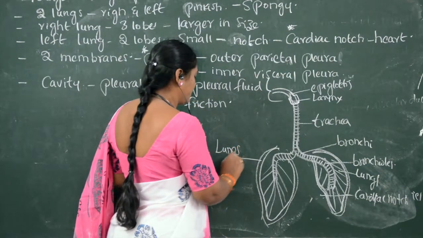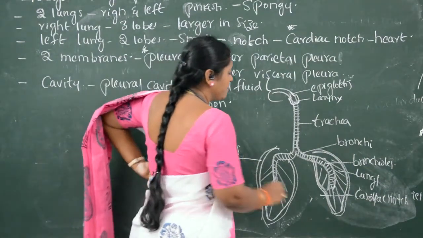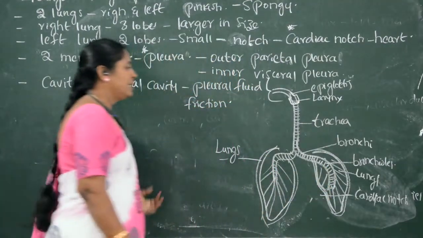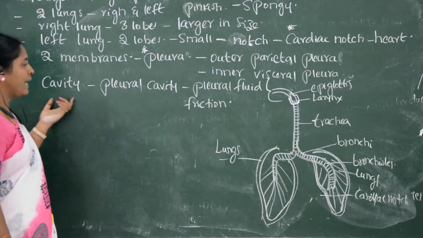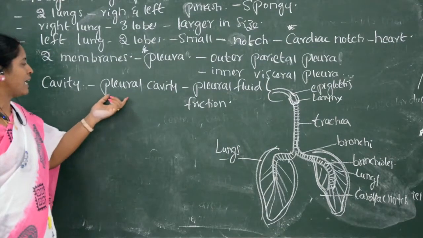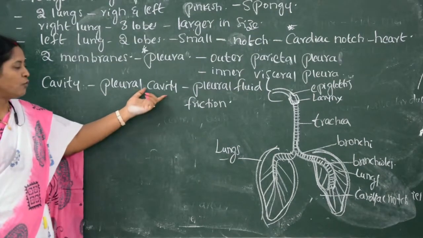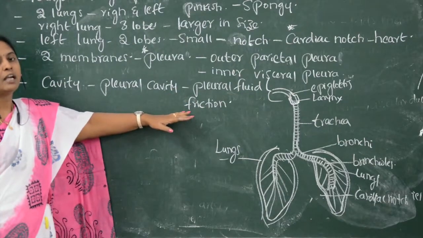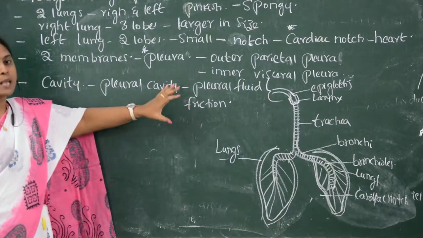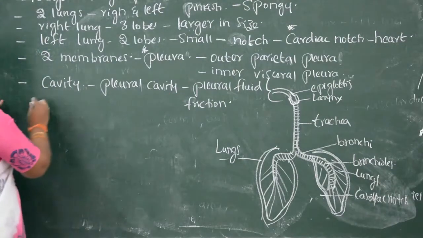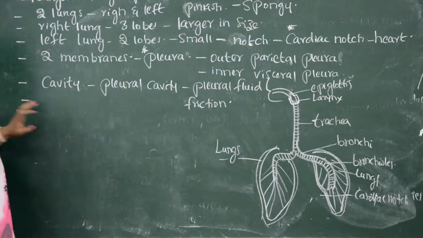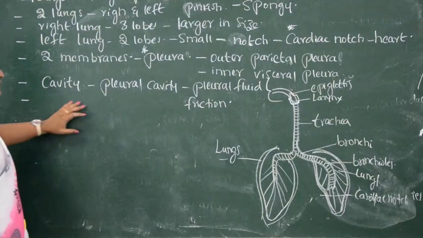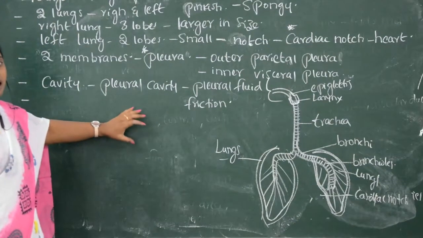The lungs are covered by the pleura membrane. A cavity is present, and this cavity is called the pleural cavity. The pleural cavity is filled with pleural fluid. This pleural fluid reduces the friction of the lungs.